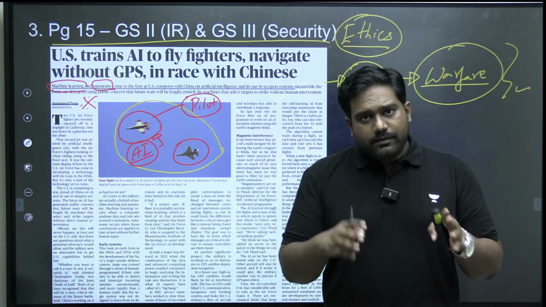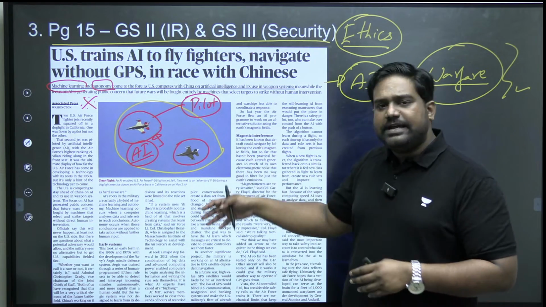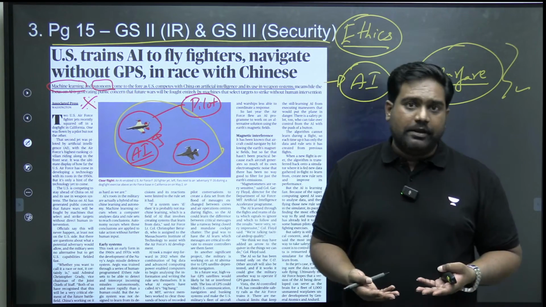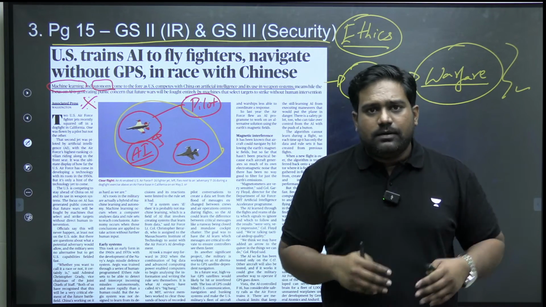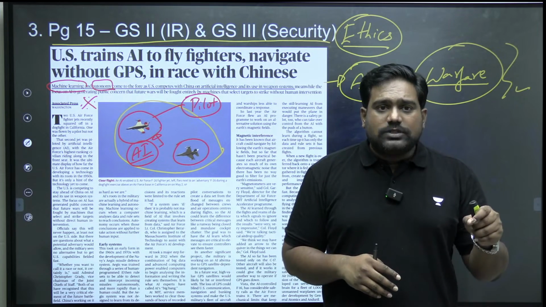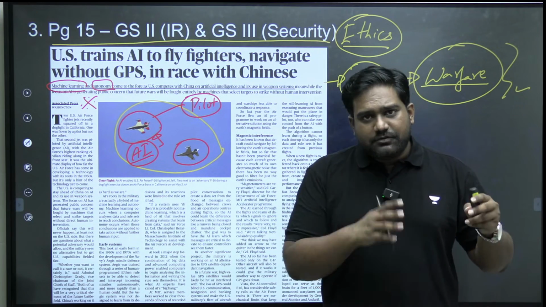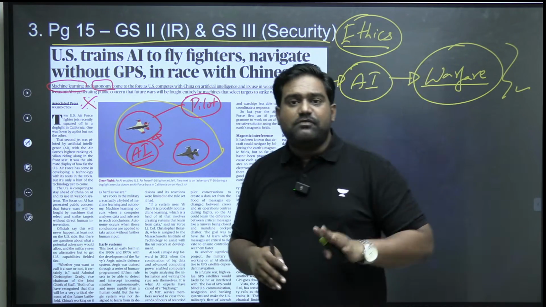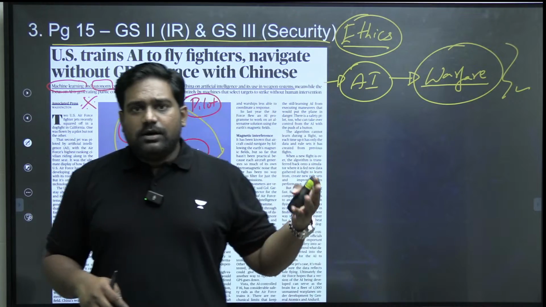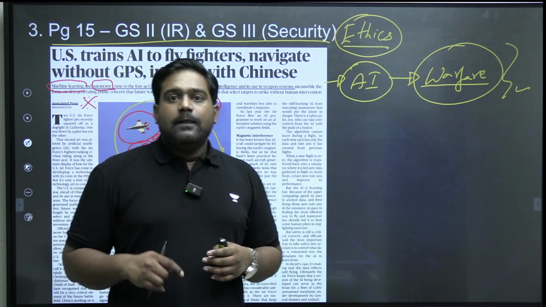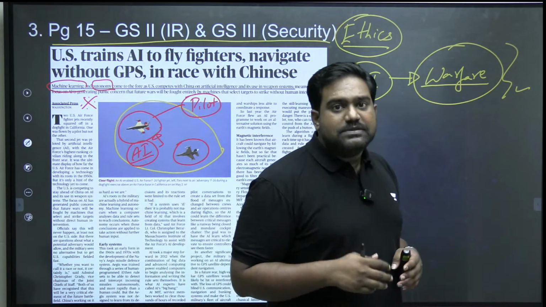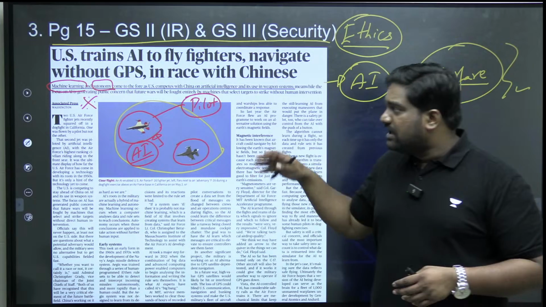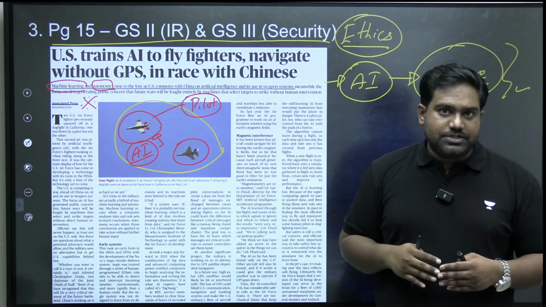So autopilot in your commercial planes, fighter jets, or transport planes, which is already available, right? That is not AI, that is simply autonomous navigation. So that is only about preset rules which are fed into the system, and accordingly the system will fly, right? So that's not a huge technological leap. But using machine learning to fly a fighter jet is something else. This is truly the next level in military technology.